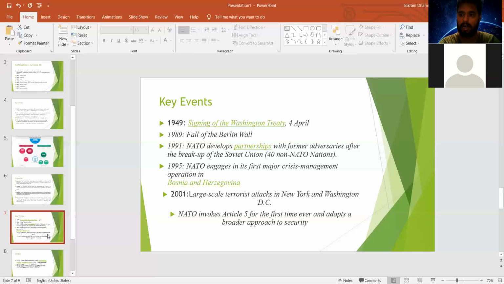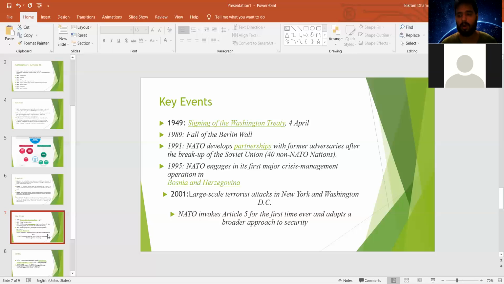On the other hand, this NATO organization, with the membership of Germany, the United States of America, and the UK, was becoming more and more powerful. The lost territory of Germany was also reunited with Germany, and there was a United Germany in 1989, which is also a key event for NATO, in the sense that the membership was more powerful, and NATO was becoming more powerful in 1989.